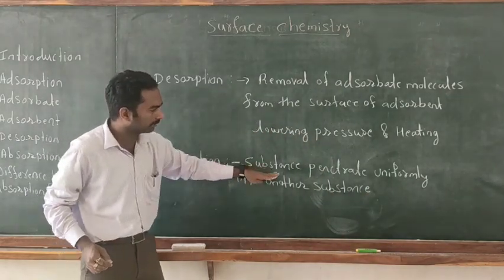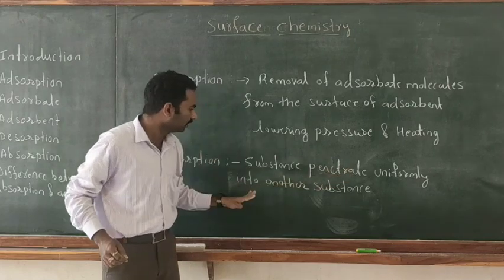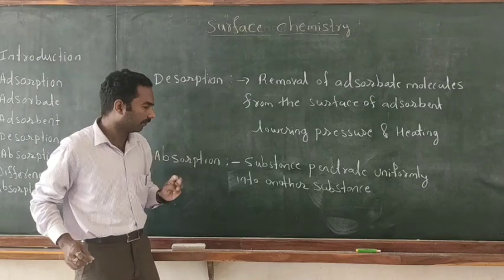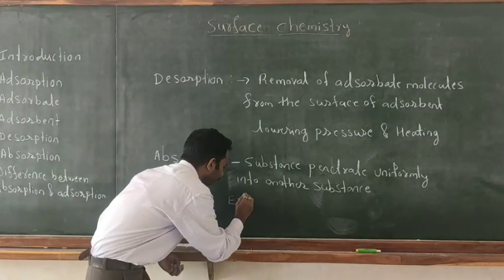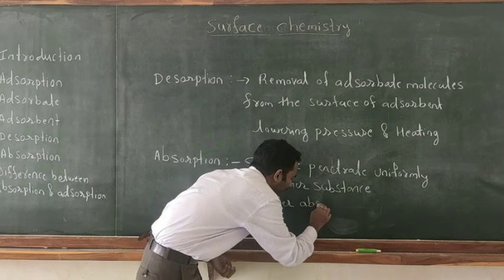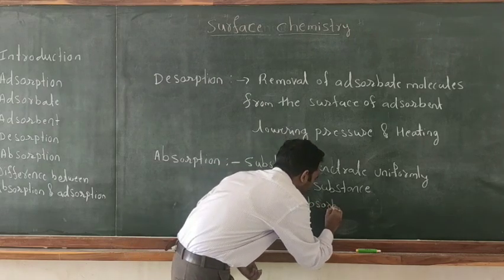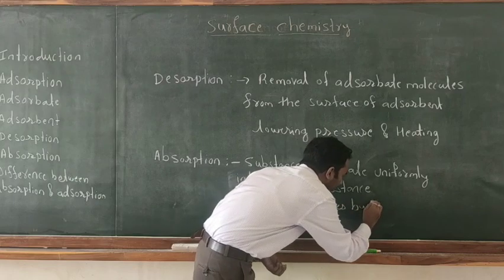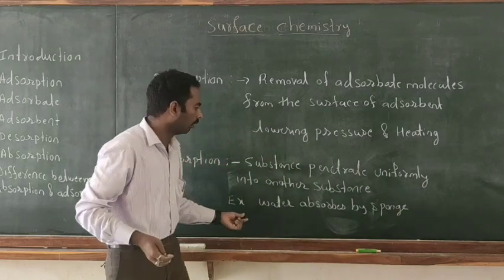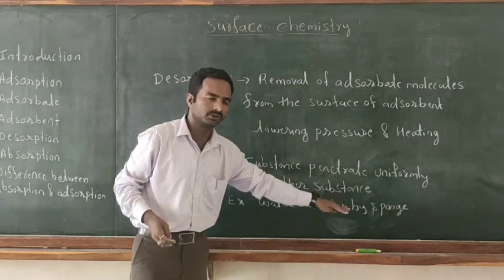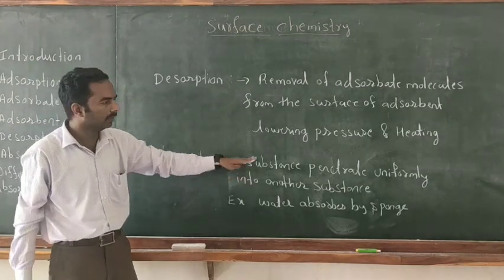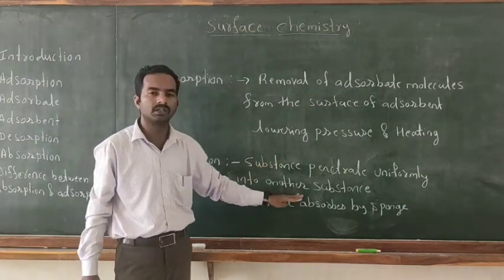For example, water is absorbed by a sponge. So this is called absorption, where the substance penetrates uniformly into another substance.